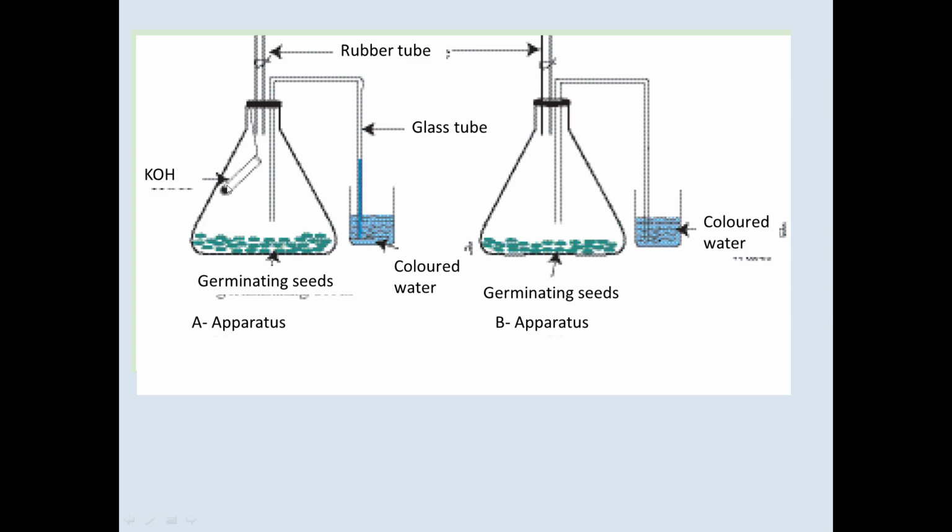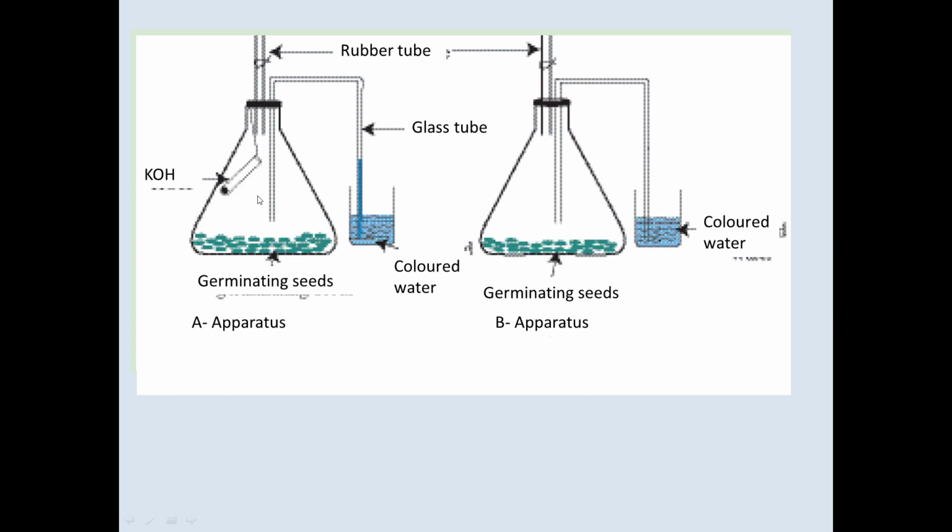Here you have kept potassium hydroxide. It is an absorbent of carbon dioxide. You know, when the germinating seeds respire, they absorb oxygen and release carbon dioxide. The released carbon dioxide is dissolved in potassium hydroxide.